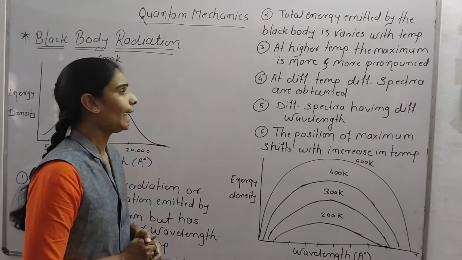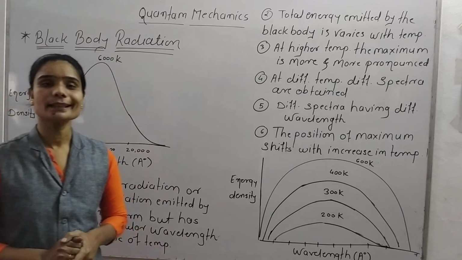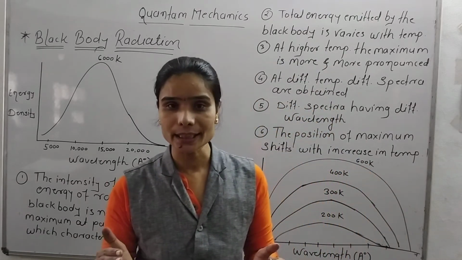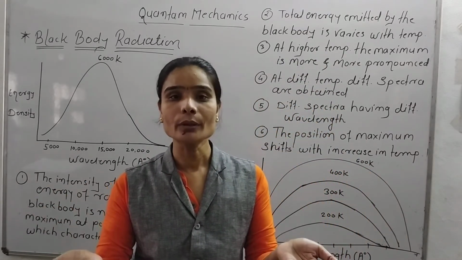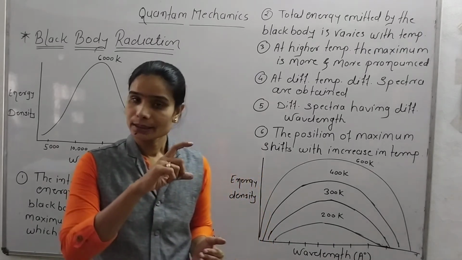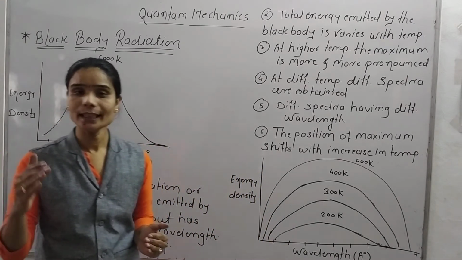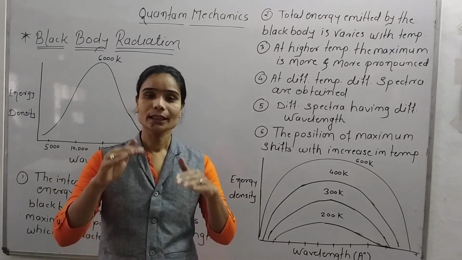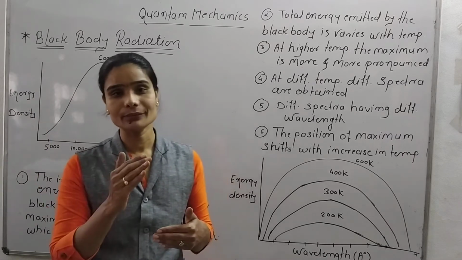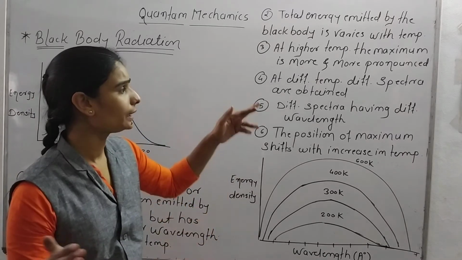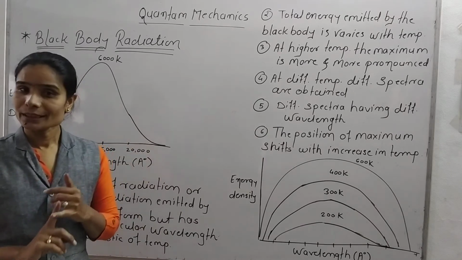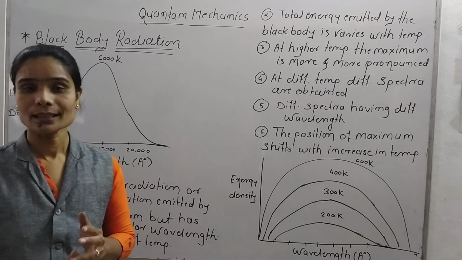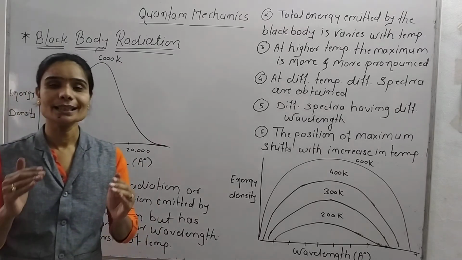Now the next: at different temperatures, different spectra are obtained. The wavelength of the radiation gives the spectra for that compound or object, and at different temperatures the wavelength is also different, and because of that different wavelength, different spectra are obtained at different temperatures. As temperature increases, wavelength also increases, and because of that the spectra for that compound are also different.